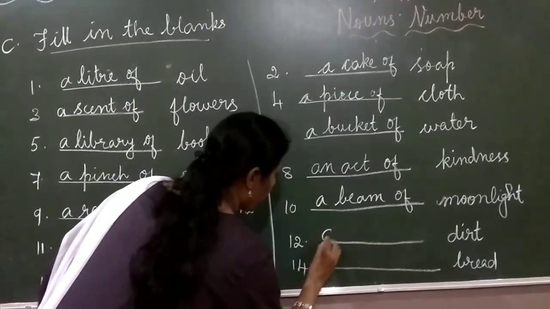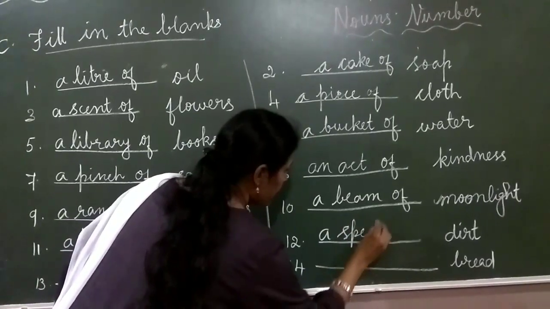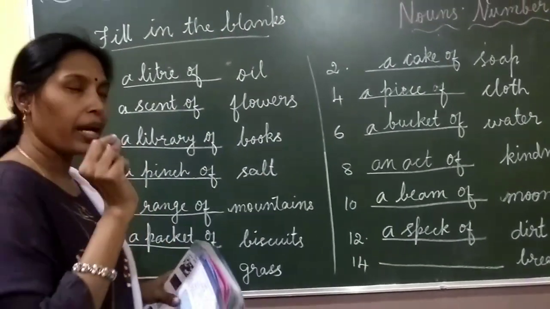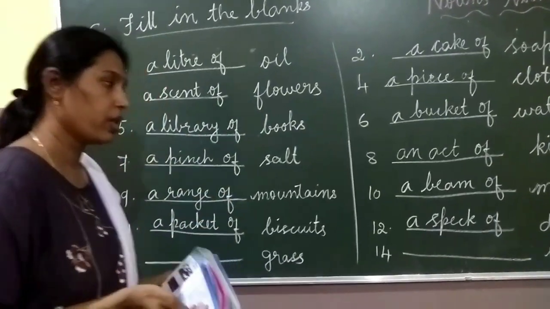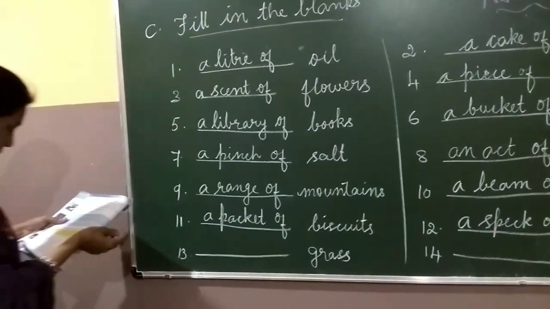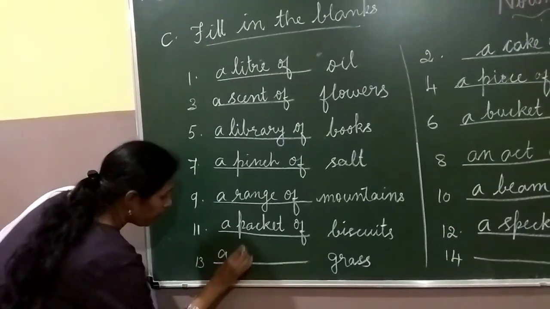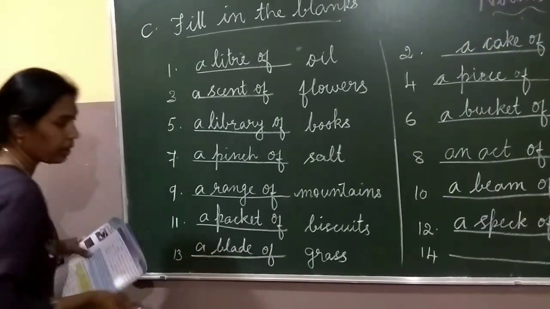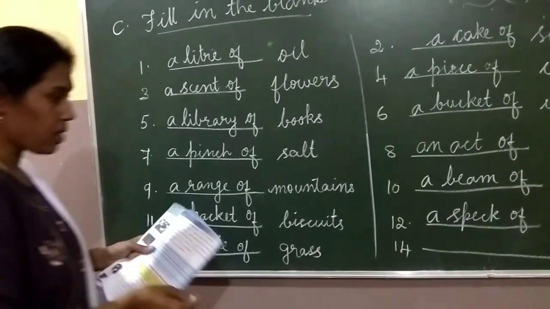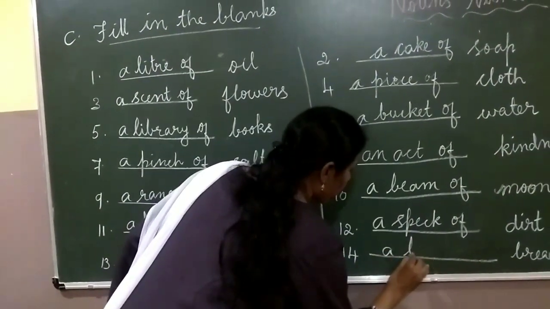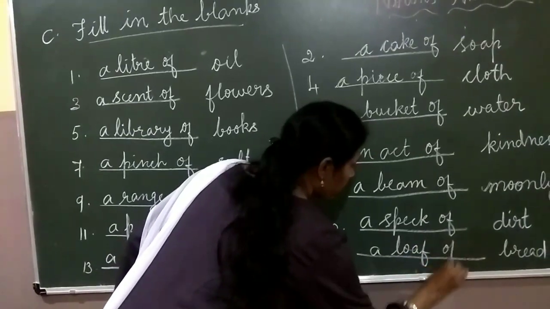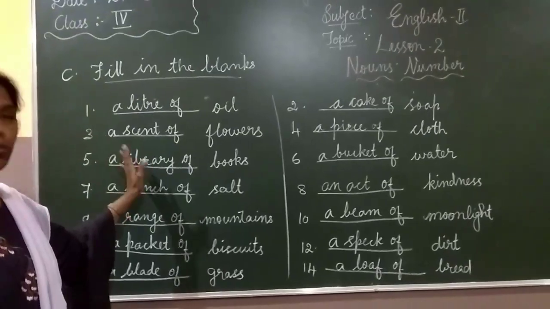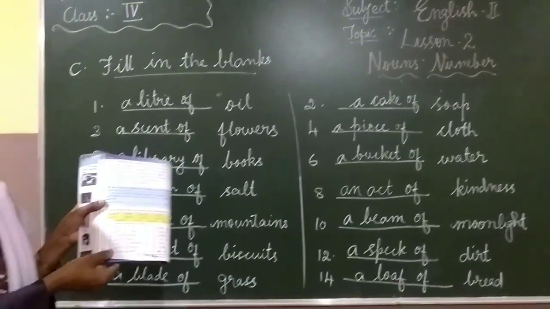A speck of dirt, S-P-E-C-K. Speck means a tiny dot. A tiny dot of dirt. Next, grass. A blade of grass, B-L-A-D. Next, last one. A loaf of bread. Okay, children. So all of you copy this without mistakes in the blanks provided here.